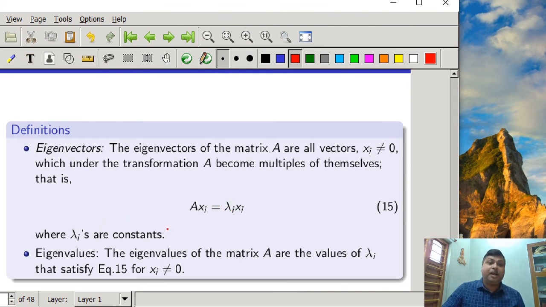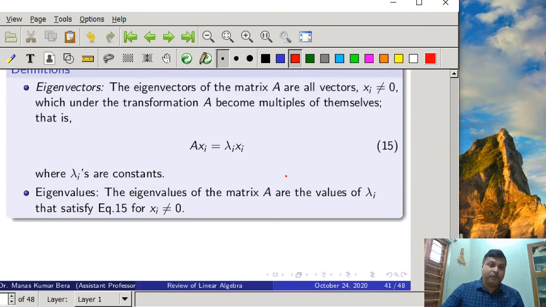That's why lambda i is a constant. Then the eigenvalues of the matrix A are the values of lambda i that satisfy equation number 15, for which xi is not equal to 0, that is the condition.